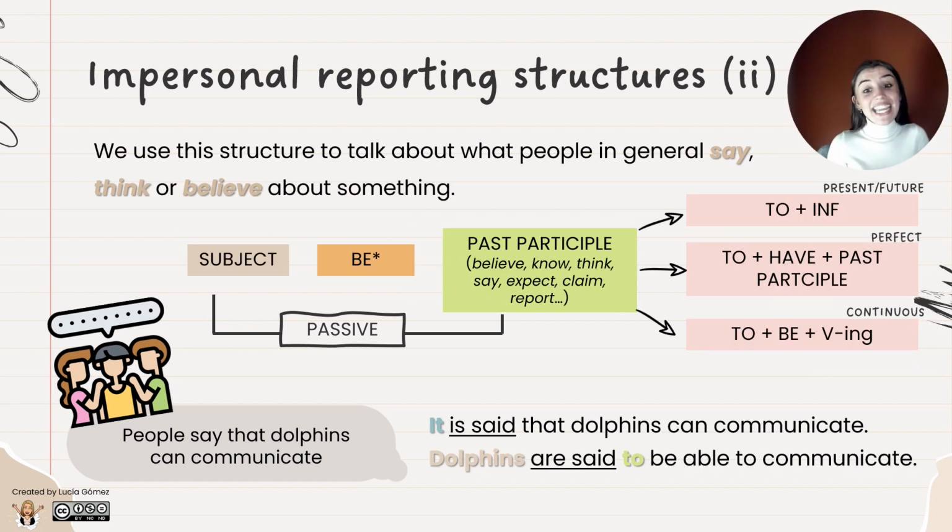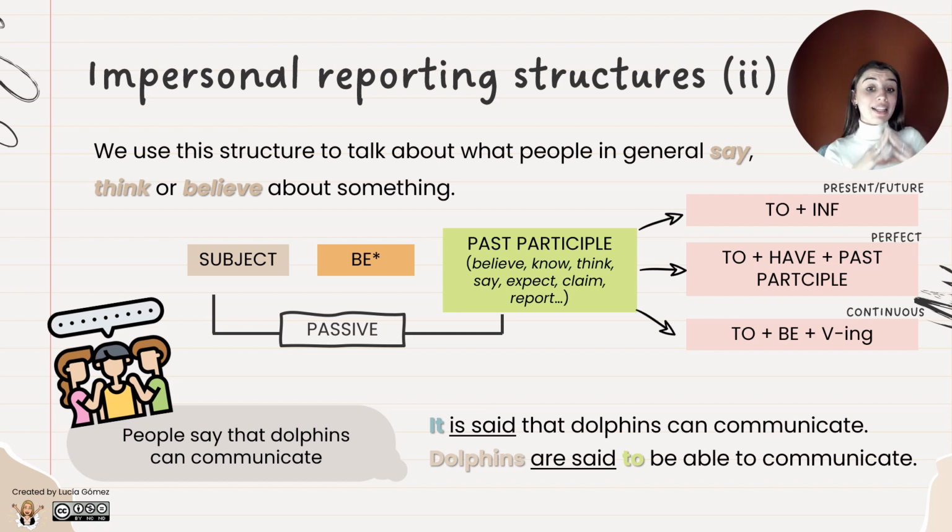The other possibility is this one, the one that you can see in this light pink, and the one that you create with the formula above. Cuando seguimos manteniendo ese reported speech que yo ya he pasado con esa estructura impersonal, con ese it, que traducido en español sería algo como se dice que los delfines se pueden comunicar, yo podría también decirlo de otra forma, y es a través de el sujeto de la subordinada, ese dolphins, lo puedo poner al principio y decir, bueno, es que it no me gusta tanto, lo quito, vacío ese hueco y lo relleno con el sujeto de la